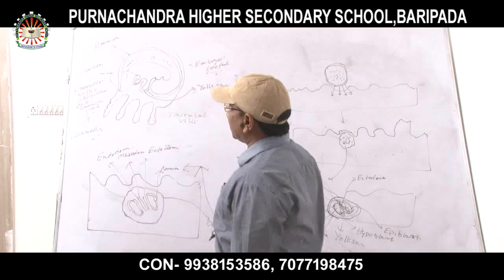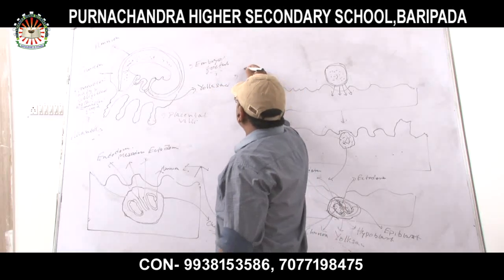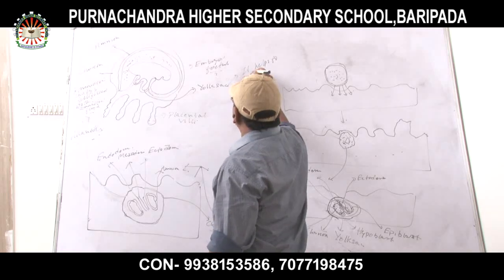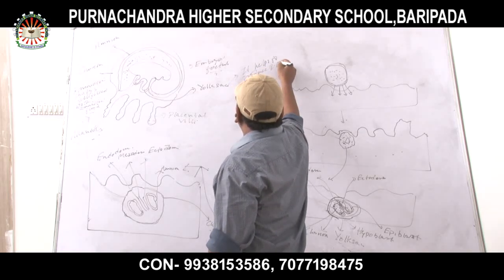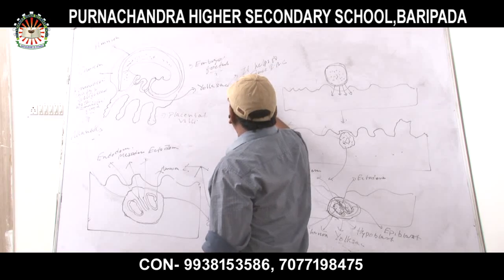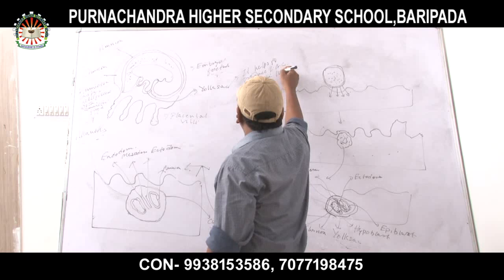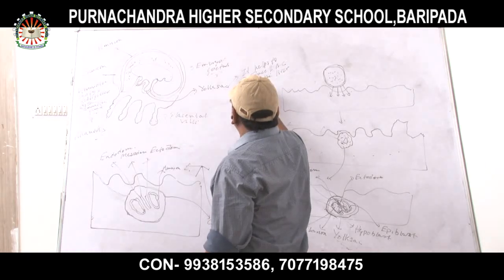What is the function of the yolk sac? It helps to produce RBC until the liver takes its role.